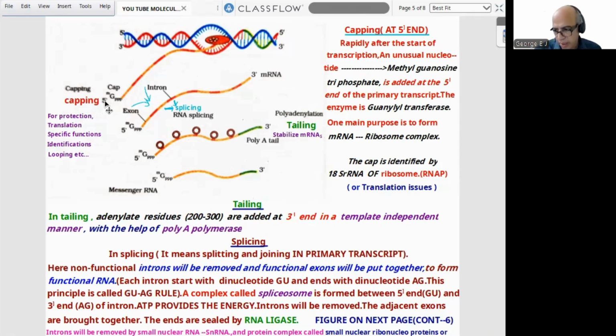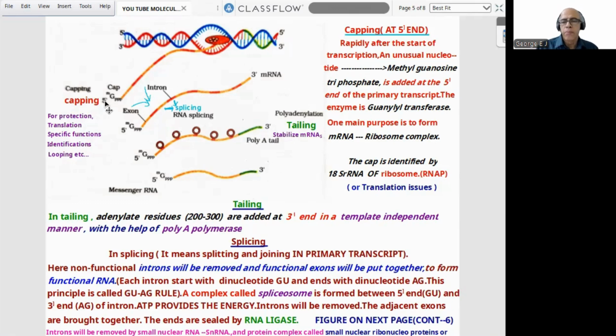I told you, the diagram is clear, that much explanation I have given. The enzyme is guanylyl transferase. Guanylyl transferase, that is the enzyme.